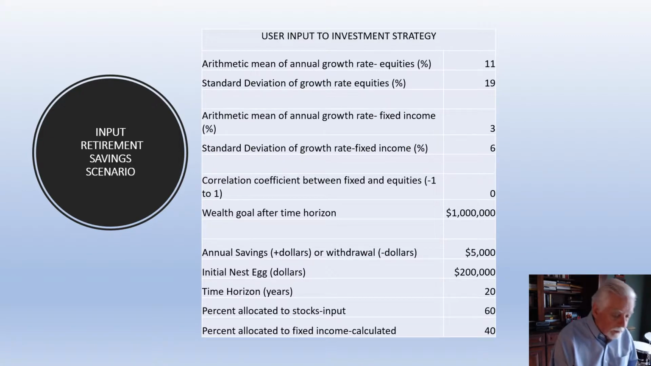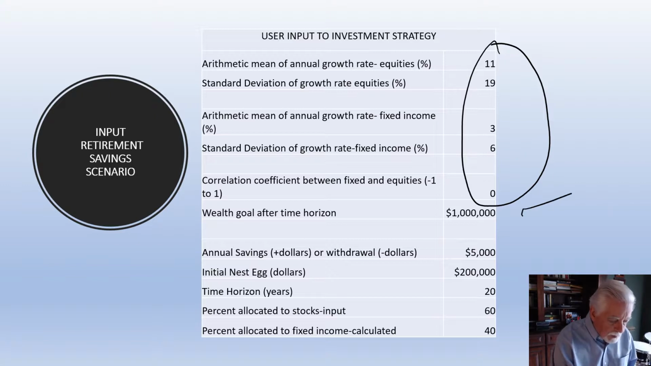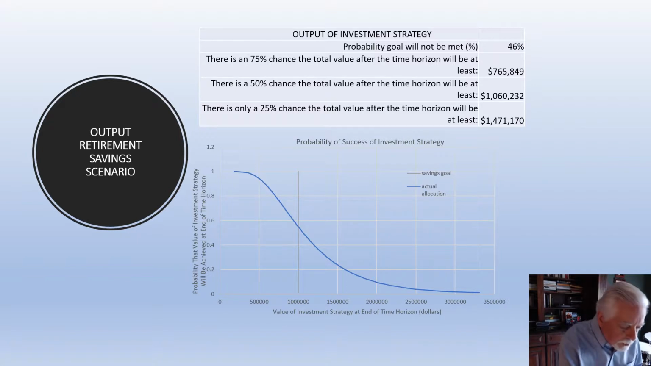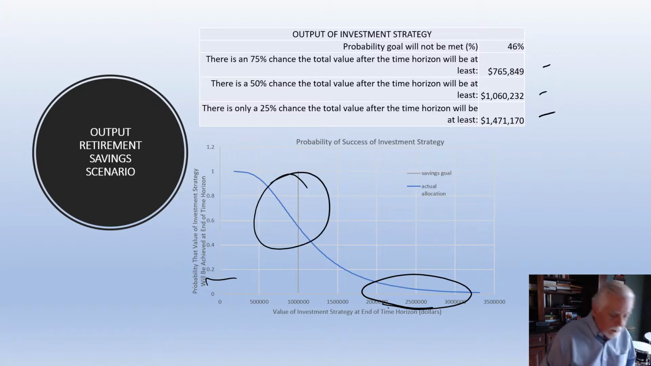If you had looked at a retirement scenario, again, we put in the information about the markets. Here we have a goal of $1 million, annual savings of 5,000, starting with 200,000, 20-year horizon. There's a 46% probability that the goal will not be met, which is not very comforting. Here are the numbers at 75, 50, and 25. So there's some probability that you'll really be extremely lucky, but it's a fairly low probability. More likely, you'll be near the range of 50%. And if that's not satisfactory, you might want to increase the savings.